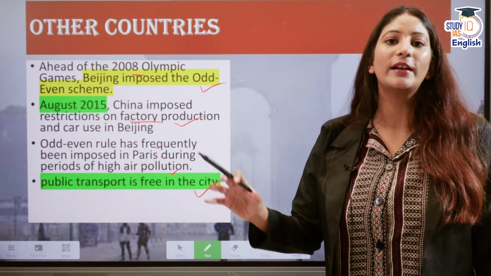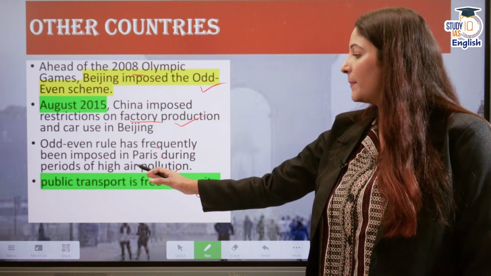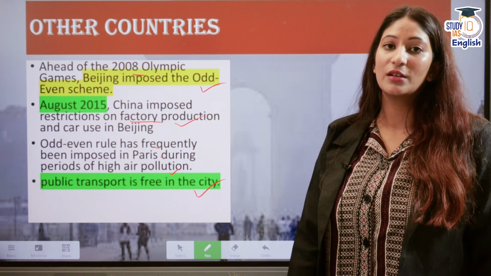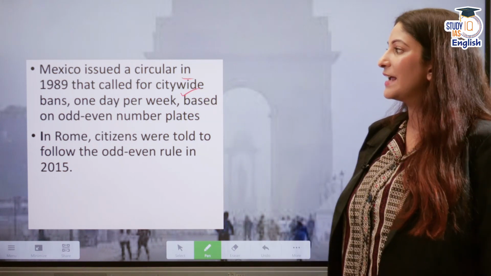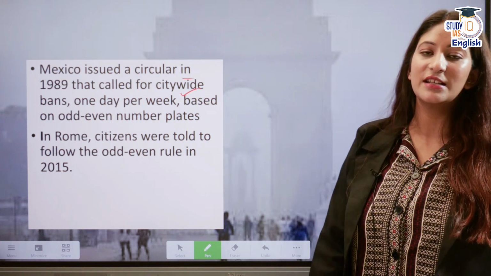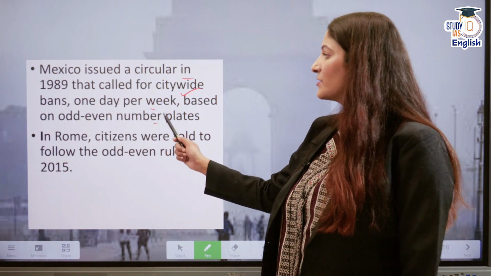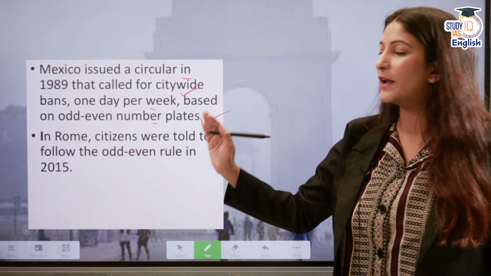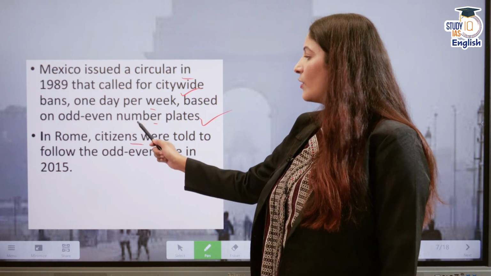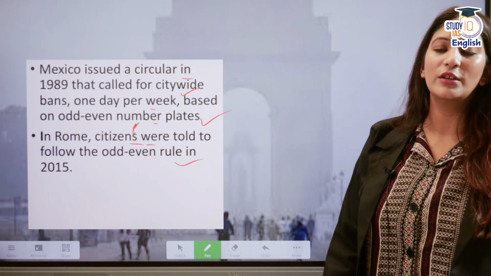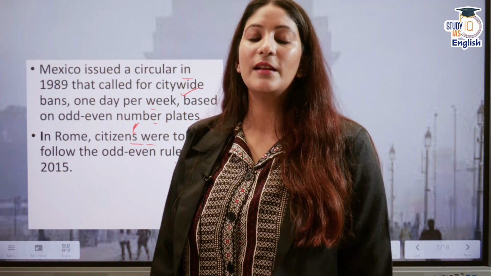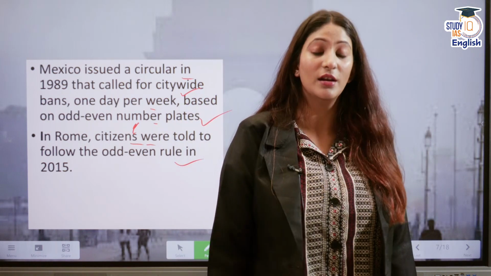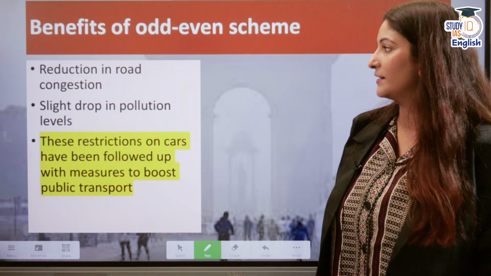Here, whenever the odd even rule is in application, public transport is free in the city, which our country can also look at. Mexico also issued a circular in 1989 that called for citywide bans 1 day per week based on odd even number plates to curb air pollution. In Rome, Italy, citizens were told to follow the odd even rule in 2015. So many countries have applied this policy. This is a very important thing that you can write in your examination if it is asked about the odd even rule.